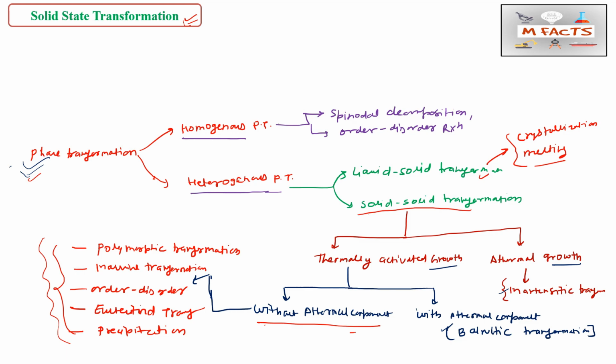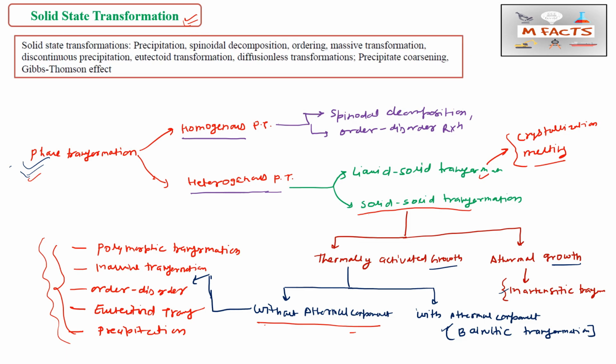Now we will see the GATE syllabus. So the GATE syllabus is here, you can have an idea about it. The solid state transformation is added in this GATE syllabus. Precipitation, first thing, we can study from here without a thermal component. Spinodal decomposition is also here, that is a homogeneous phase transformation part. Ordering, massive transformation is here. So everything you will get here.